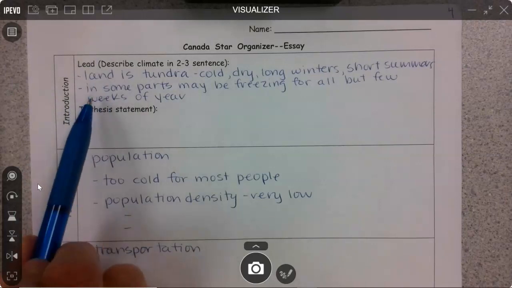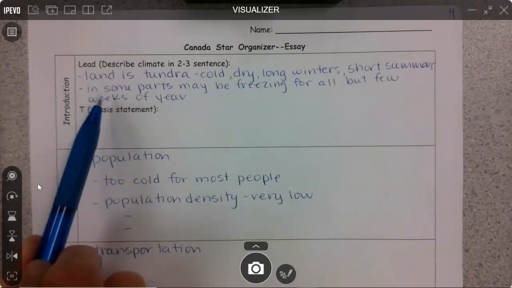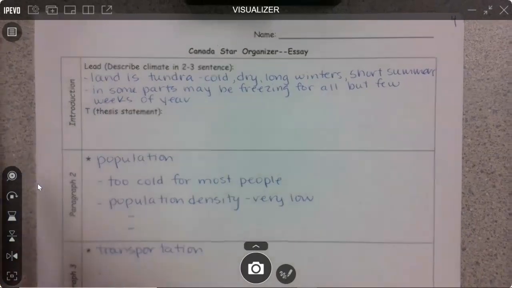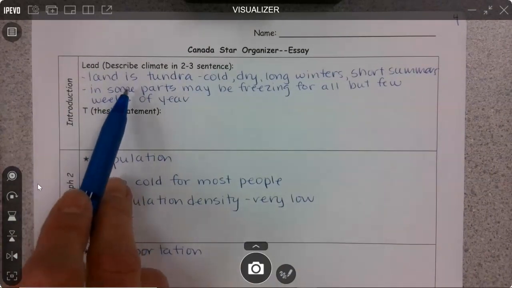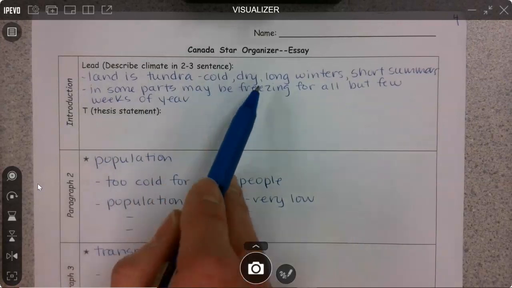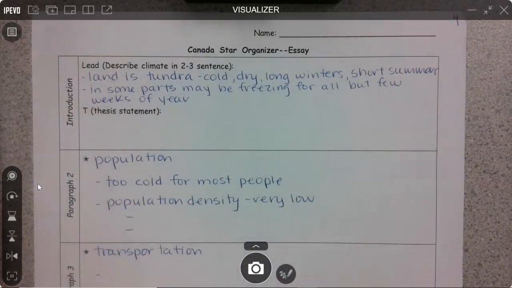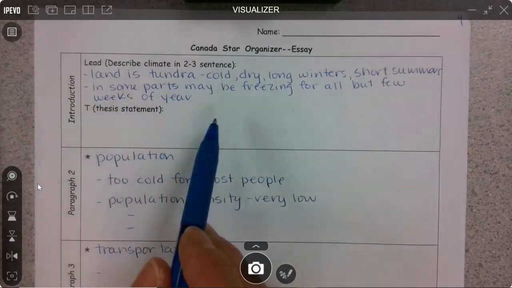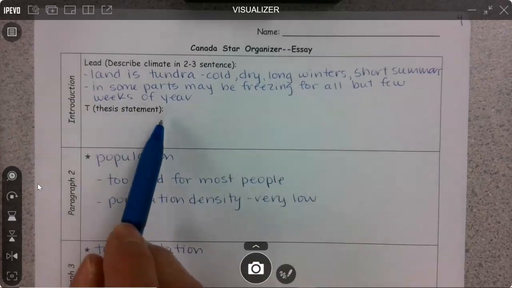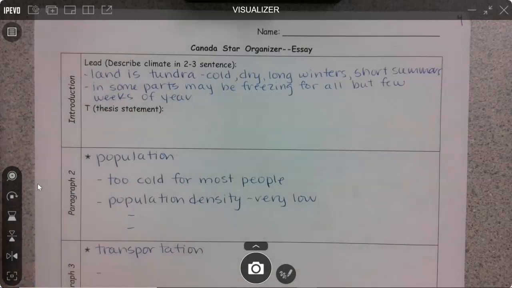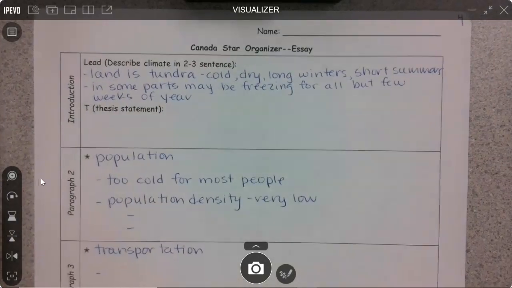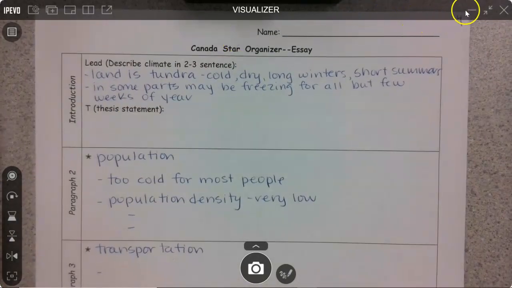You have already filled in some details that you feel like help explain what the climate is like to your reader. So I have these 2 bullet points: that the land is tundra, which is cold, dry, long winters, short summers. And then I also have, in some parts, it may be freezing for all but a few weeks of the year. To start my essay, I just have to take these bullet points and put them into complete sentences. So I'll show you with mine what the beginning of my essay looks like.